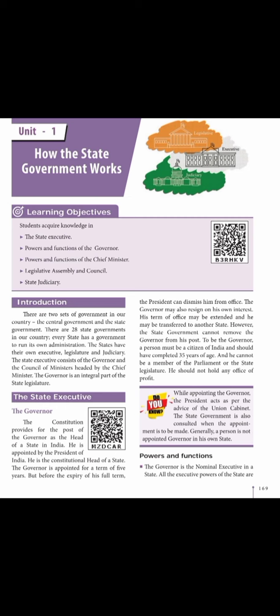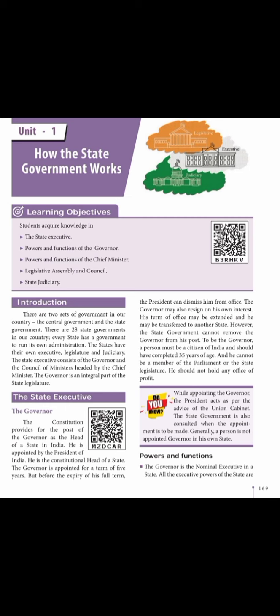Administration. In those days they used to say, king's kingdom. Okay. Now, in this lesson, we are going to study about the state executive, powers and functions of governor, powers and functions of chief minister, legislative assembly and council, state judiciary.